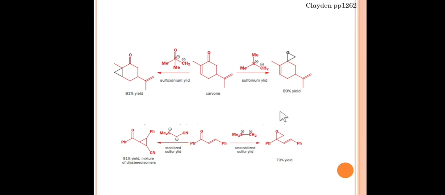So this is the key step in the Corey-Tchaikovsky reaction. Friends, this is a very important reaction for CSIR, NET, SET and even GATE examinations. Many times questions are asked on the Corey-Tchaikovsky reaction, and it is a bit confusing for most students to identify between stabilized and unstabilized sulfur halide. If we have a stabilized sulfur halide, we get a cyclopropane ring, whereas an unstabilized sulfur halide will give us an epoxide ring. It is just because of their reactivity. So let's see the mechanism.